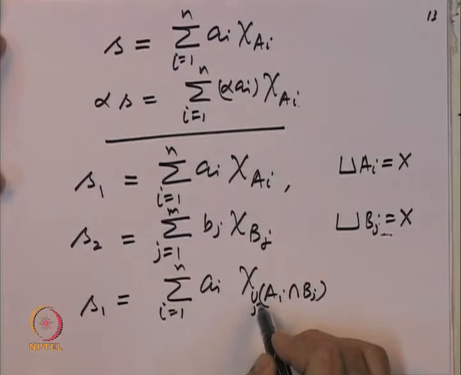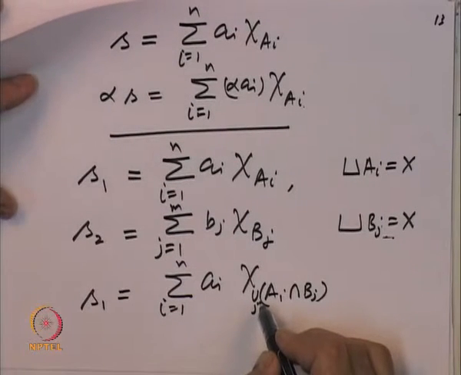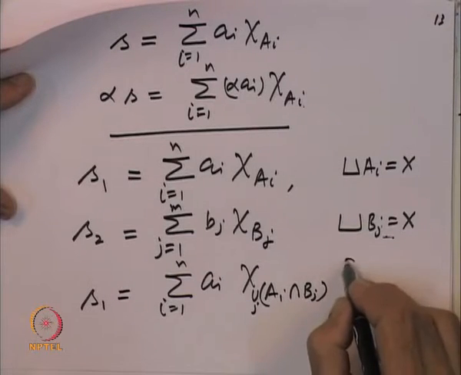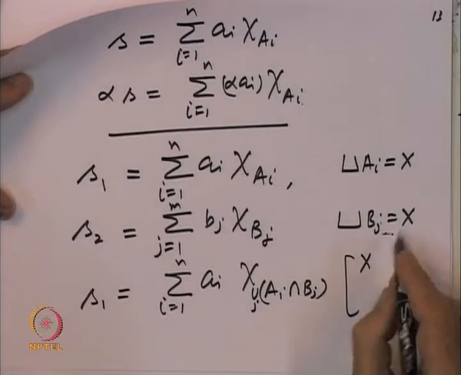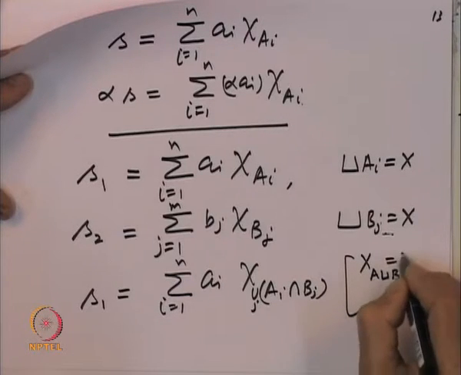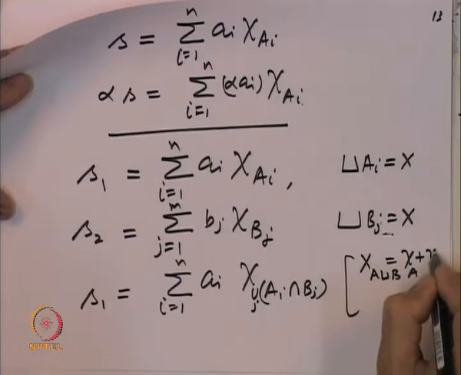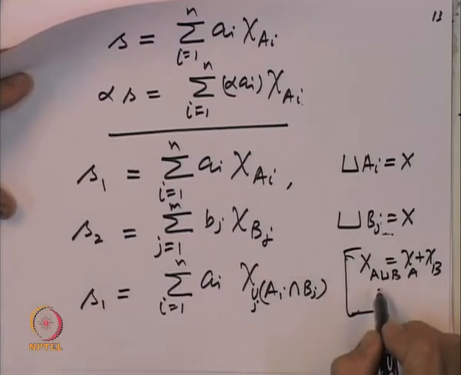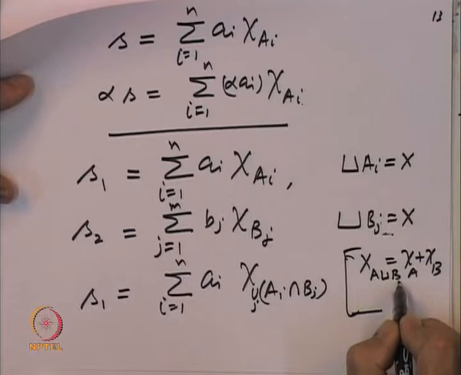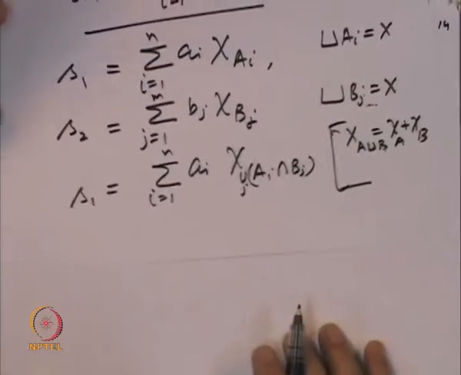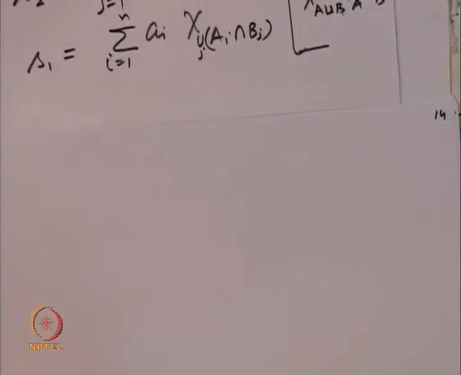And now, here is a simple observation about the indicator function of disjoint sets. If you have two sets A and B and they are disjoint, then chi of A union B is equal to chi of A plus chi of B. This we will leave for you to verify: the indicator function of the union of two sets is equal to the sum of the indicator functions whenever the sets are disjoint. So, using that we can write S 1.